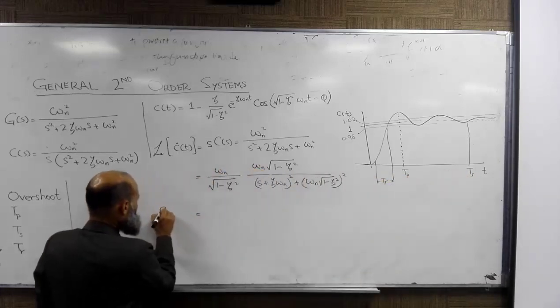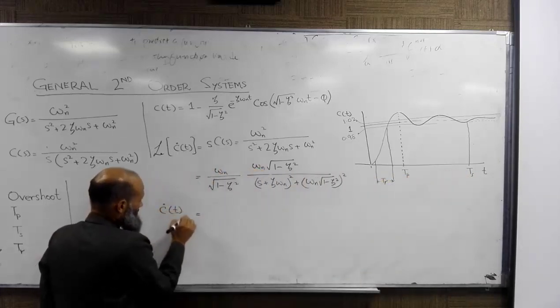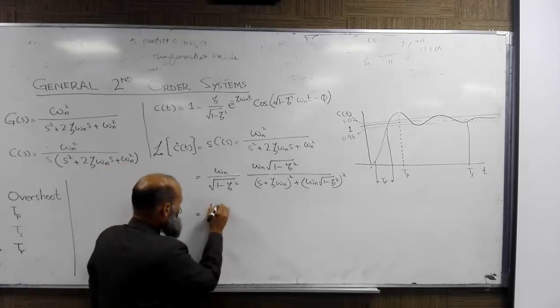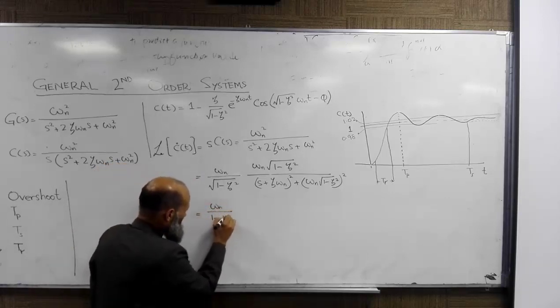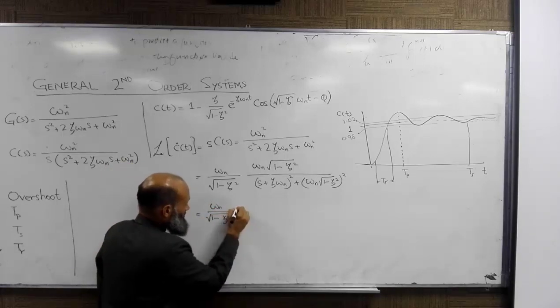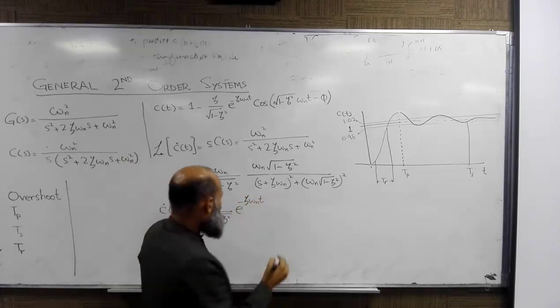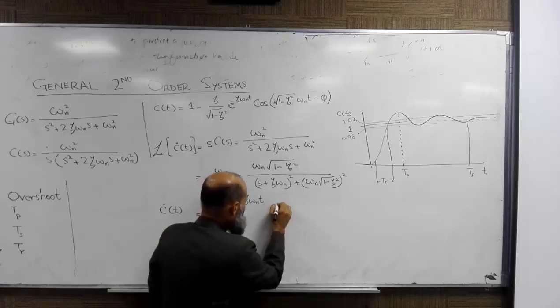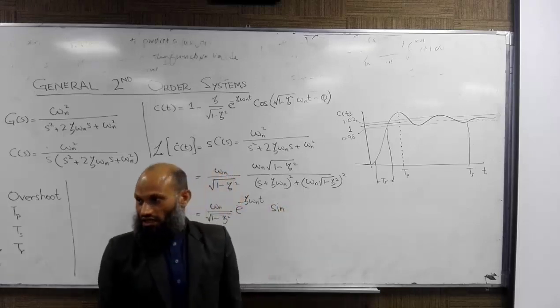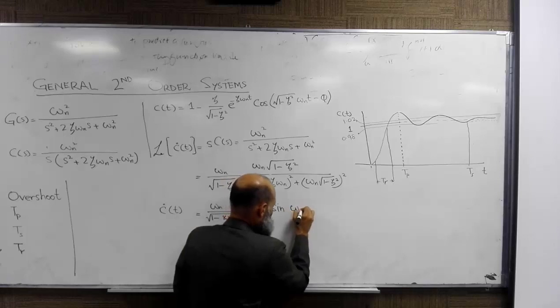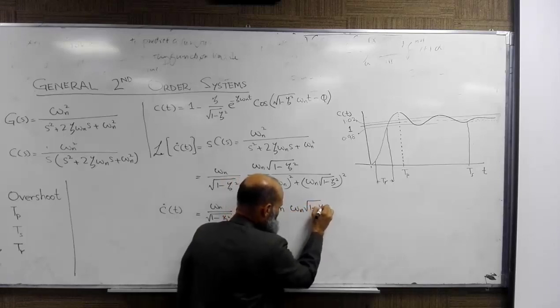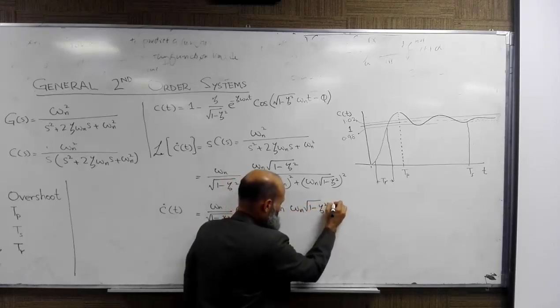That is c dot of t, equal to omega n over the square root of 1 minus zeta square, times e raised to the power minus zeta omega n t, and sine of omega n square root of 1 minus zeta square into t.